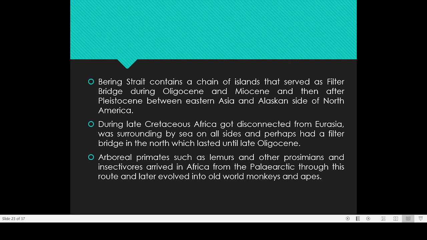Then another is the Bering Strait. The Bering Strait also contains a chain of islands that served as a filter bridge during the Oligocene and Miocene periods, and then after the Pleistocene, between Eastern Asia and the Alaskan side of North America.